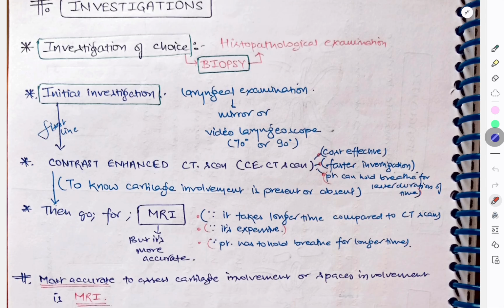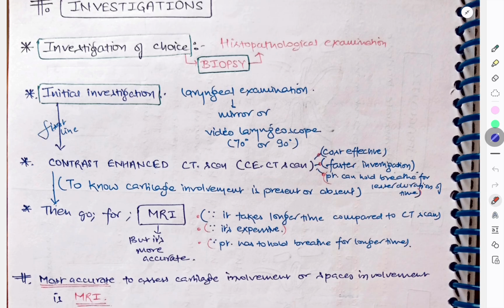Investigations. So the investigation of choice is biopsy. You have to go for histopathology examination. But which is the first line or initial investigation? You have to go for laryngeal examination, either by indirect mirror or video laryngoscope, that is 70 degree or 90 degree. Then you can go for CECT, that is contrast enhanced CT scan.